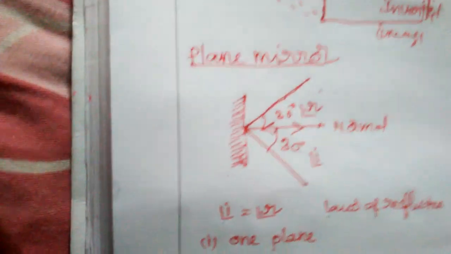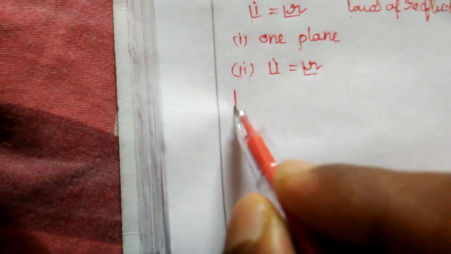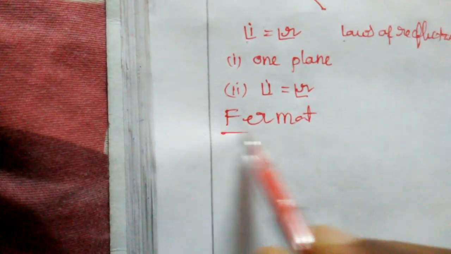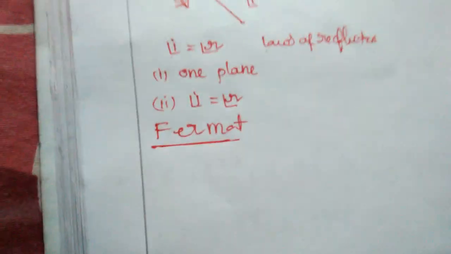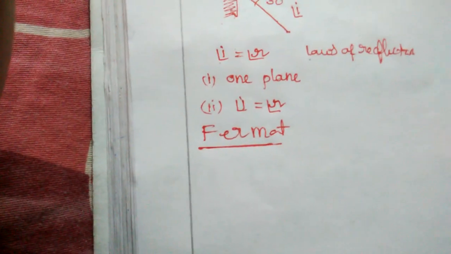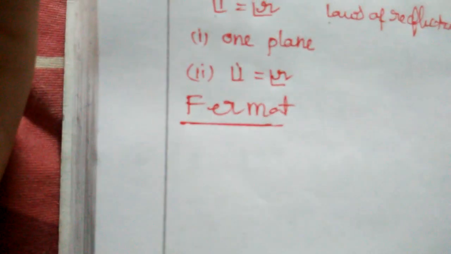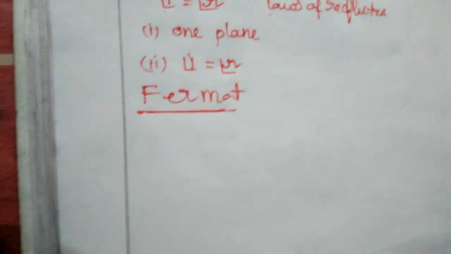Here I am going to talk about one of the scientists whose name is Fermat. He gave a principle that light travels in the shortest, easiest possible way. It was given as the Fermat principle.